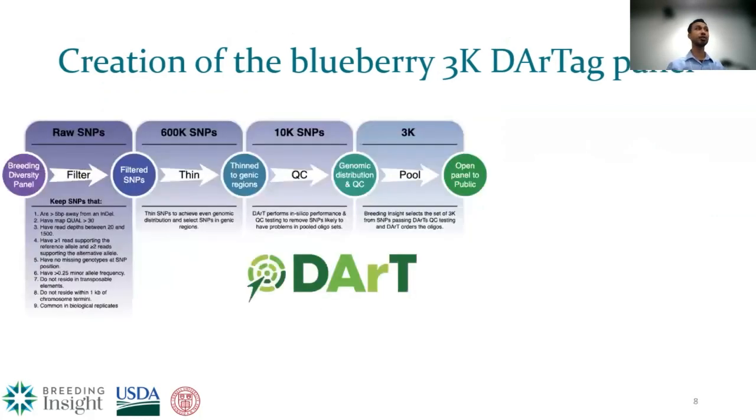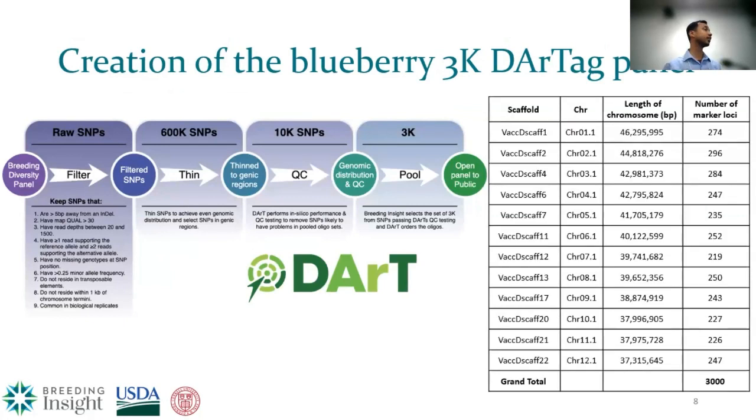A little more information about the panel and how the filtration went. I know it's a lot of information, but I can talk about it later as well. Overall, we had different steps where we thinned out markers based on QC, from 600K and 10K down to the final 3K selected for the panel. This is an overall summary of the number of markers distributed throughout the genome. On average we have 250 per chromosome, as you can see here, making a grand total of 3,000.